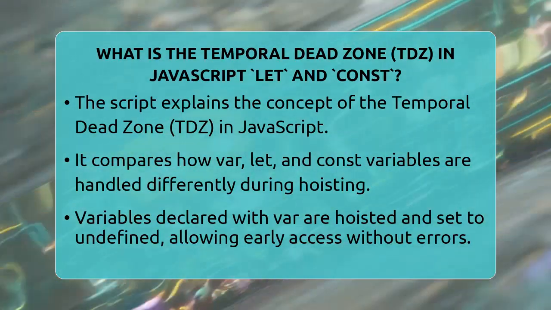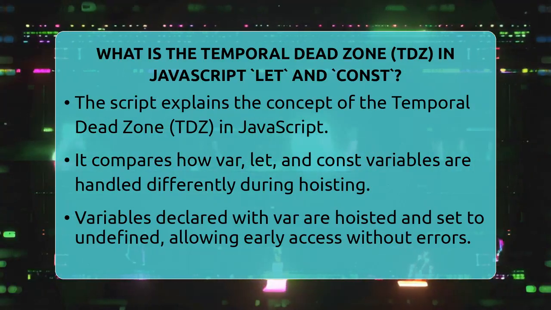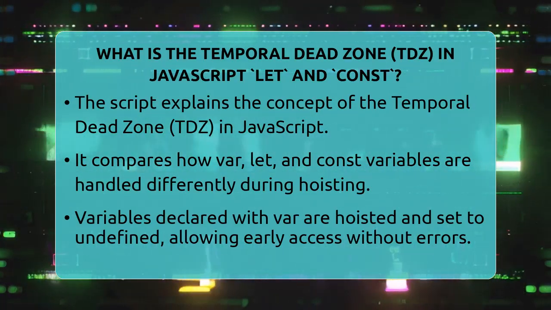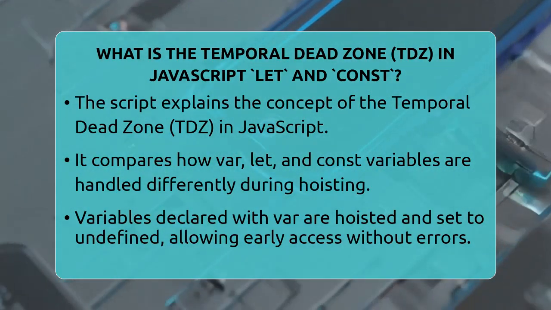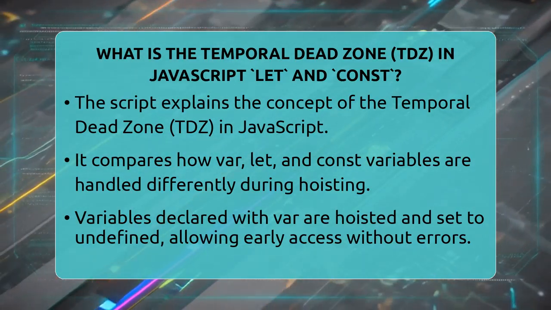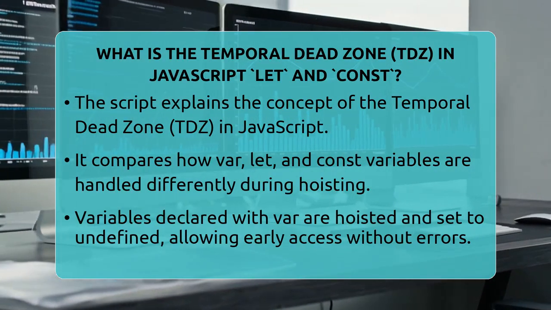What is the temporal dead zone, TDZ, in JavaScript let and const? Imagine you're about to start working on a project, and suddenly you try to use a tool before it is ready. That's kind of what happens in JavaScript with variables declared using let and const. The temporal dead zone is a period where these variables exist in the scope but cannot be accessed yet.